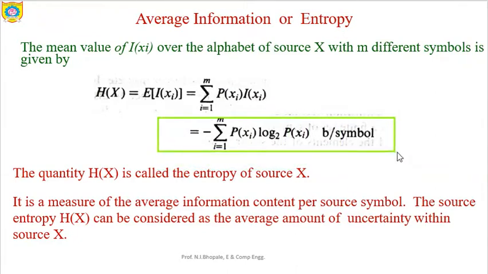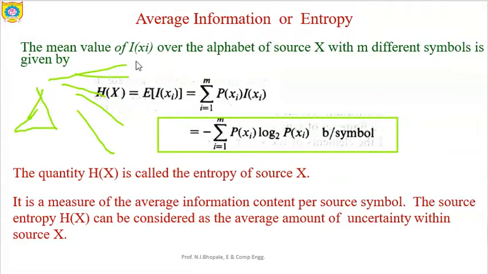Now let's look at the same expression with a different approach. Let's say this is one of the towers, and it generates different messages, let's say x1, x2 up to xm.